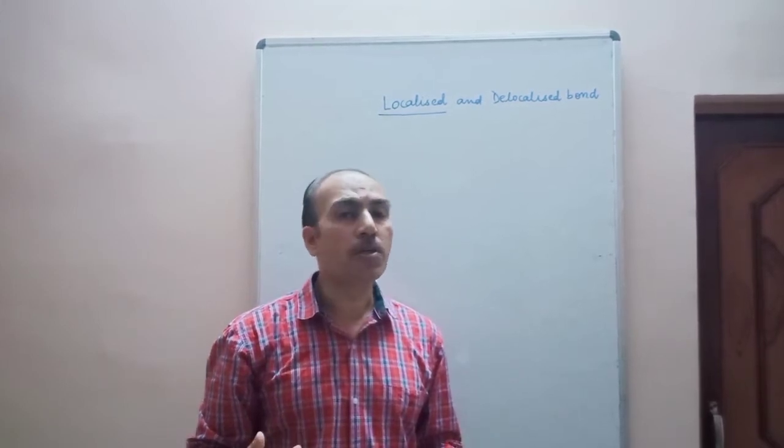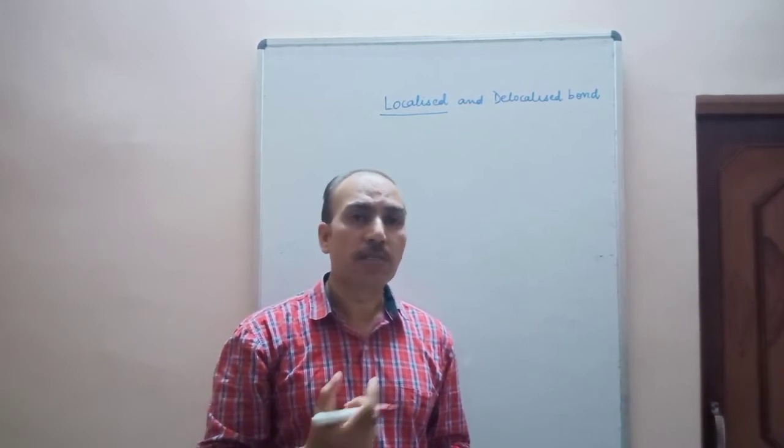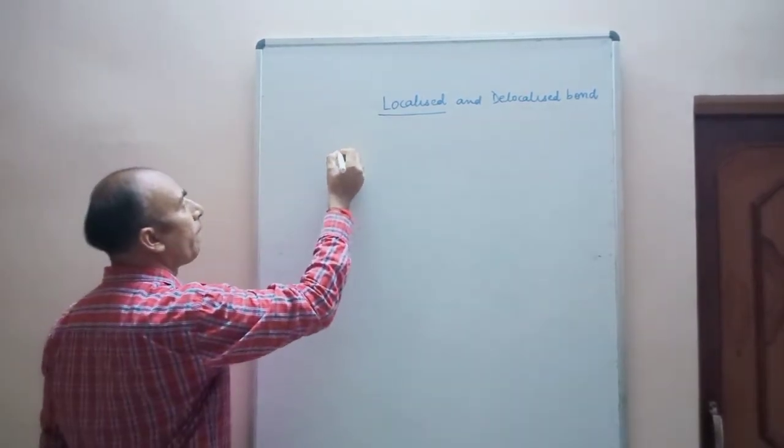Generally, sigma bonds are localized bonds and pi bonds may or may not be localized. So you will see this with an example, 1,4-pentadiene.